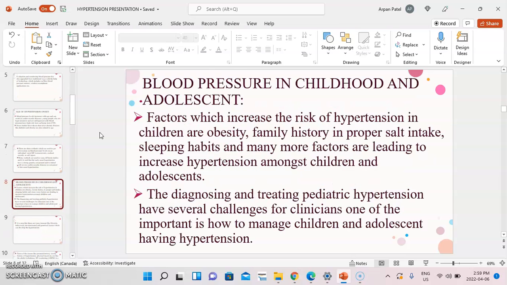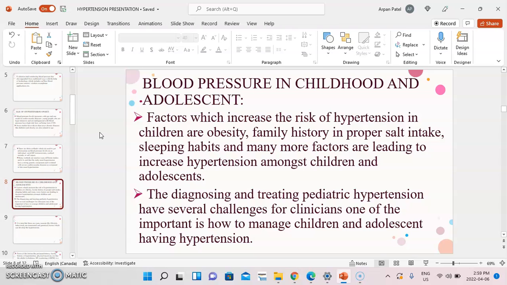So the next topic is going to be blood pressure in childhood and adolescence. Factors which increase the risk of hypertension in children are obesity, family history, improper salt intake, sleeping habits, and many more factors leading to the increasing hypertension amongst children and adolescents.